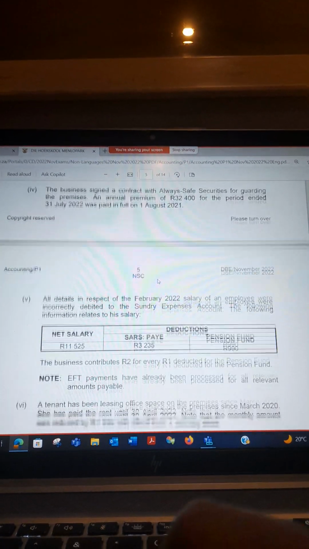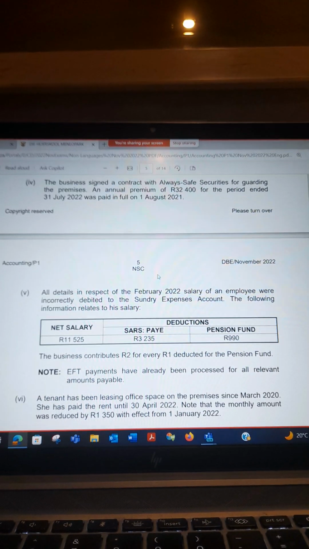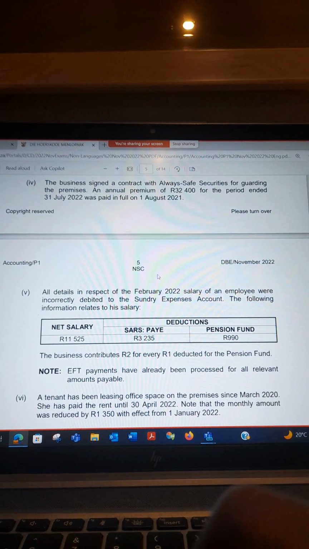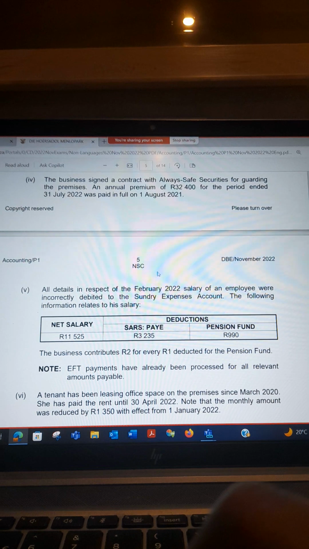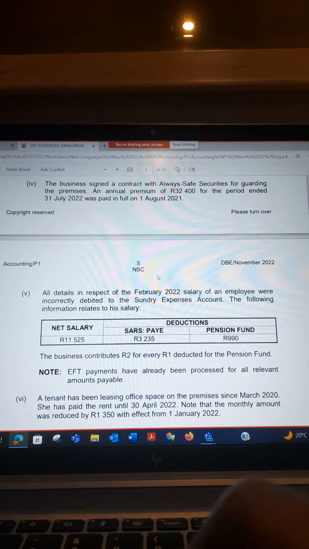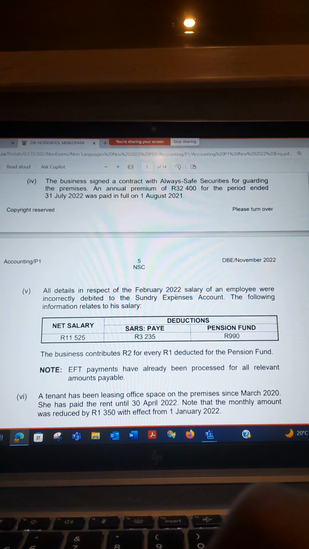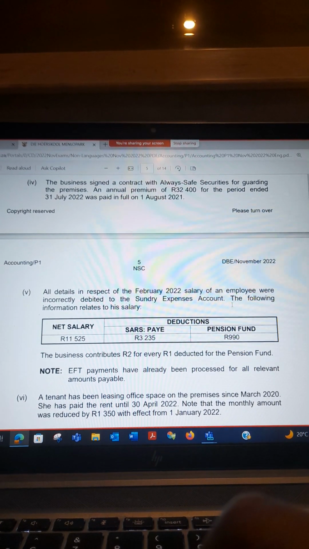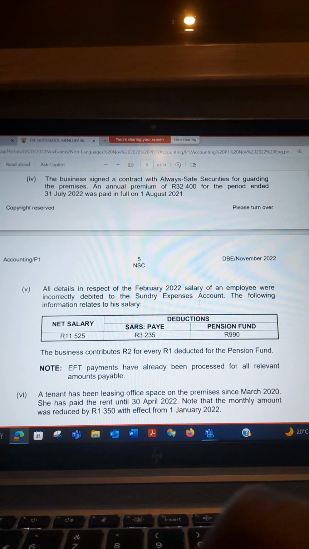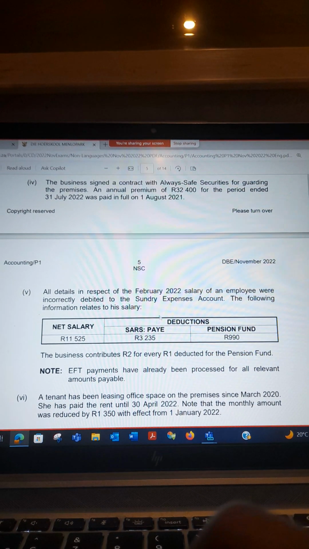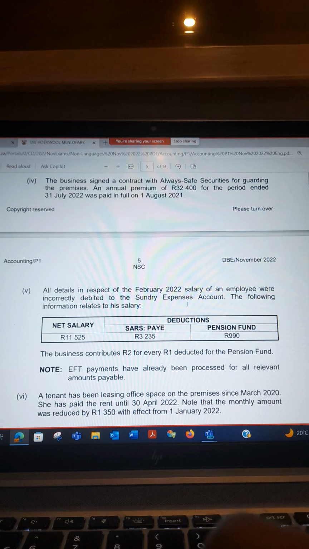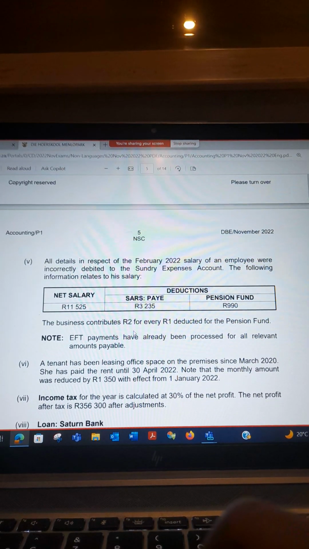And then the next one. All details in respect of the February 2022 salary of an employee were incorrectly debited to the sundry expenses account. So there's an error that occurred. I mean that all the expenses relating to the salary of one employee for February were added to the sundry expenses account. You need to correct that. So what is it that you need to do here?